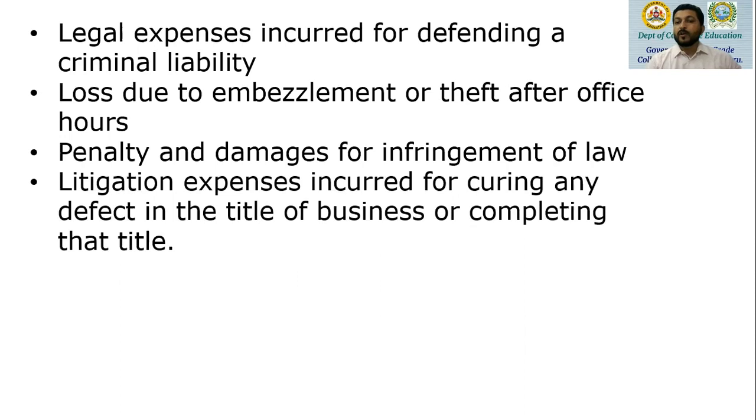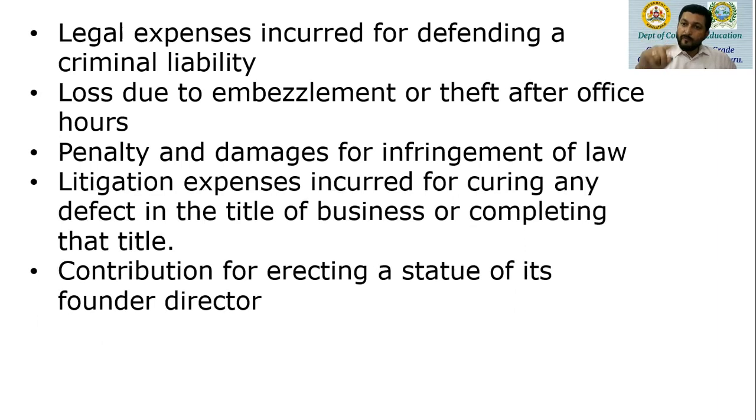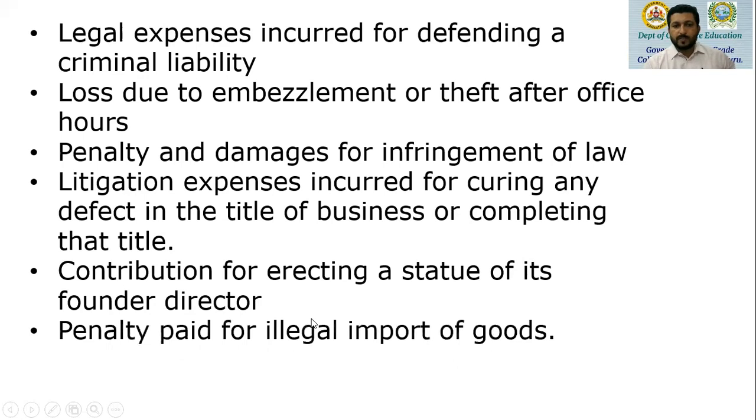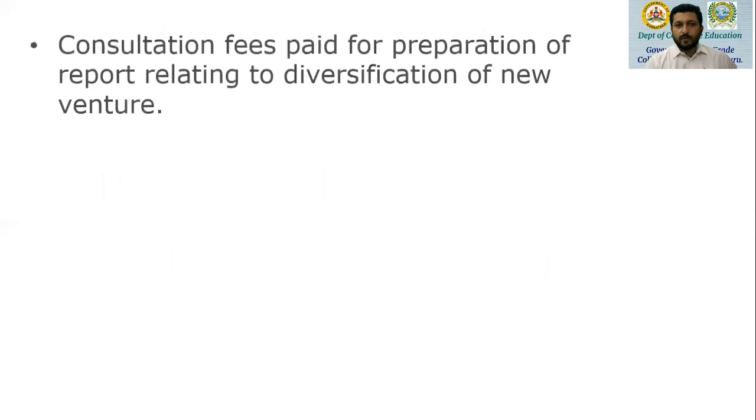Litigation expenses incurred for curing any defect in the title of business or completing that title. So it is a mistake of the business here. So if there are any legal expenses incurred for correcting the defect in the title of the business or completing the title, then that's a disallowed expense. But to defend the title of the assets, the business, such payments are allowed. Then contribution for erecting a statue of its founder director is a disallowed expense. Penalty paid for illegal import of goods, that is also disallowed.